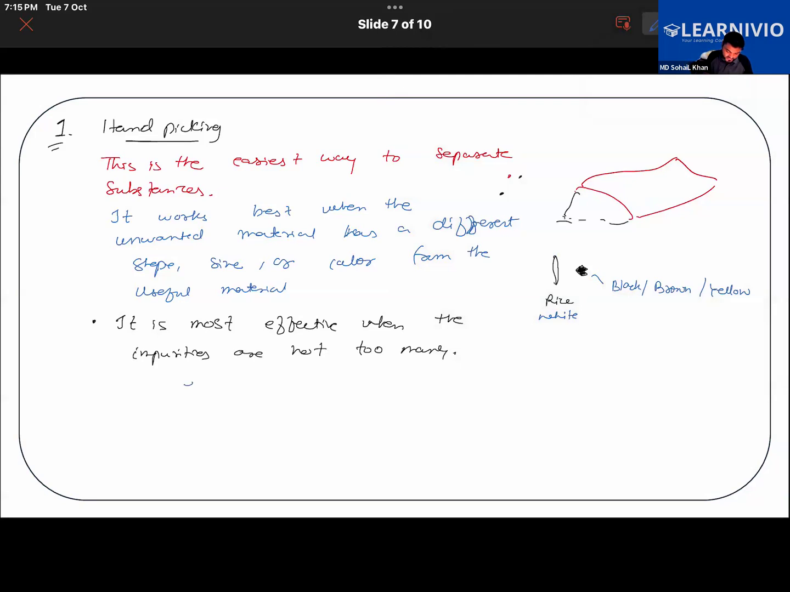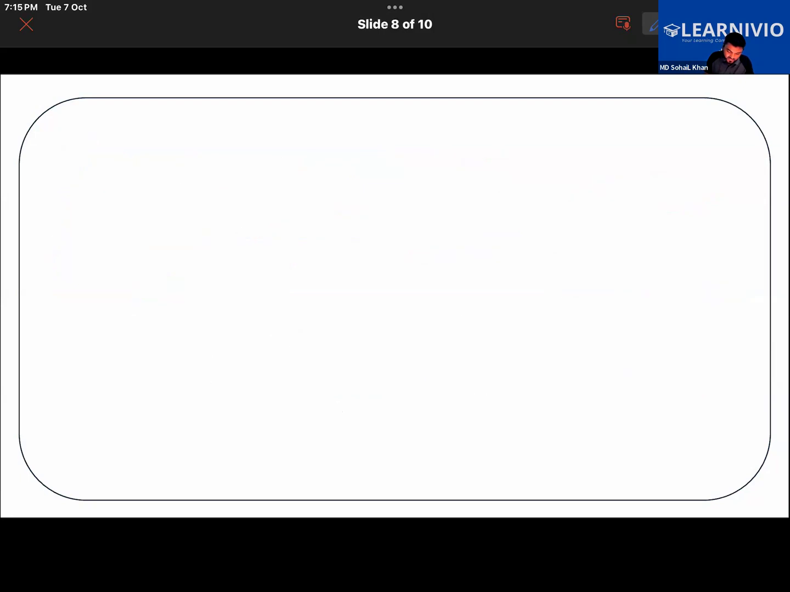Let's include some more examples of hand picking. A very simple example is the separation of stone from rice, or separation of husk from rice or wheat or any pulses. So that was all about hand picking. Next, we are going to learn about winnowing.